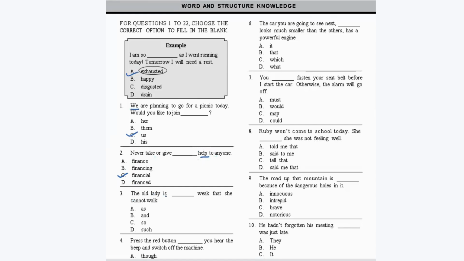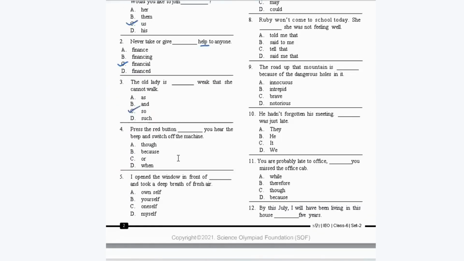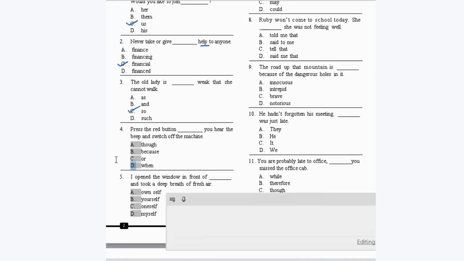Now, the old lady is dash weak that she cannot walk. So here we need a correlative conjunction. The old lady is so weak that she cannot walk. So it should be option C. Next, press the red button dash you hear the beep and switch off the machine. So it should be when you hear the beep. So option D is your correct answer.